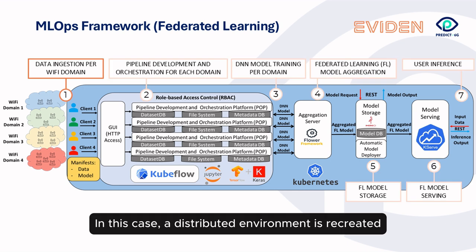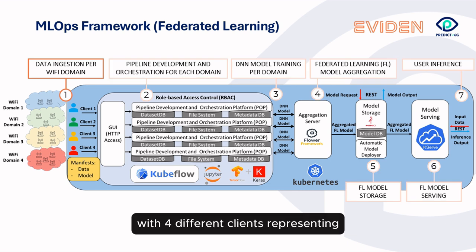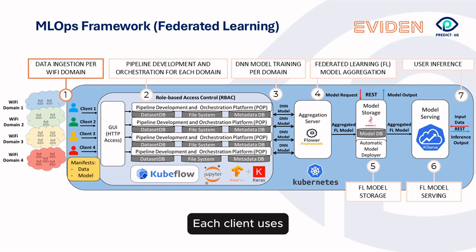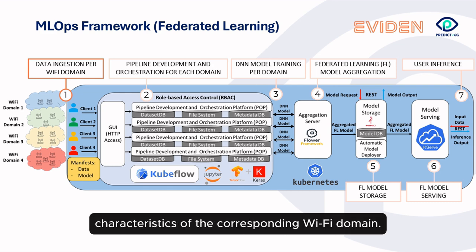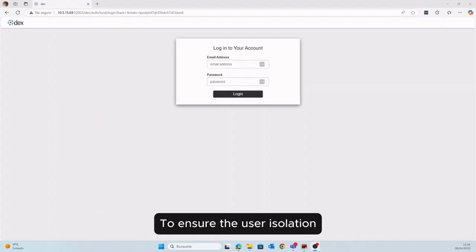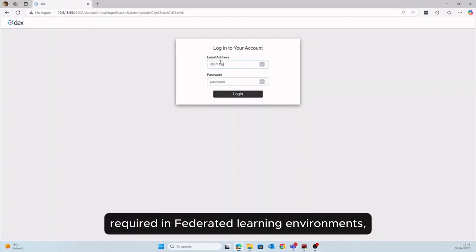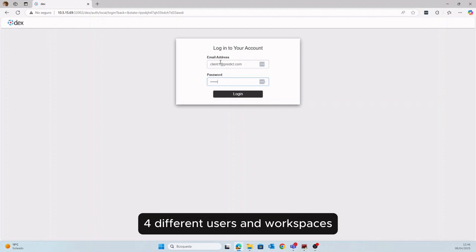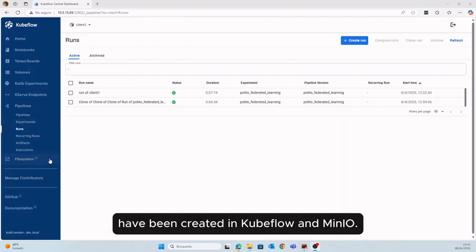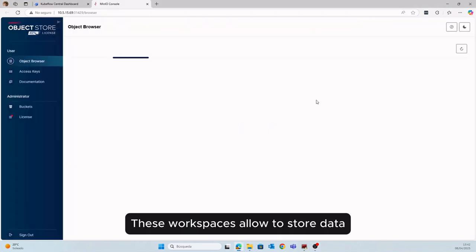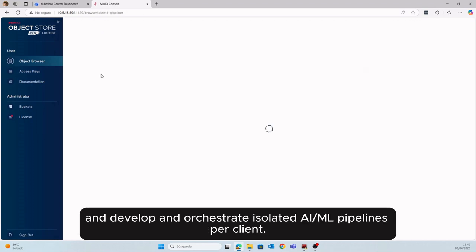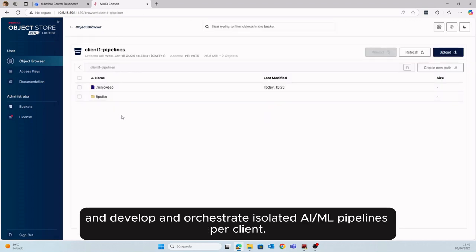In this case, a distributed environment is recreated with 4 different clients, representing each of the Wi-Fi domains. Each client uses a dataset that describes the traffic characteristics of the corresponding Wi-Fi domain. To ensure the user isolation required in the federated learning environments, 4 different users and workspaces have been created in Kubeflow and MinIO. These workspaces allow to store data and develop and orchestrate isolated AI/ML pipelines per client.